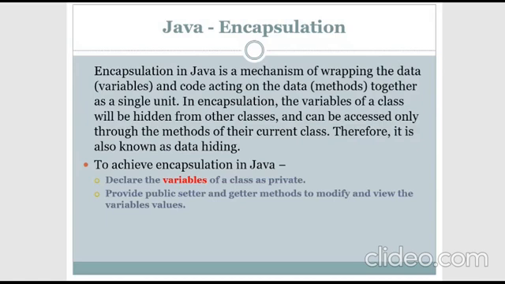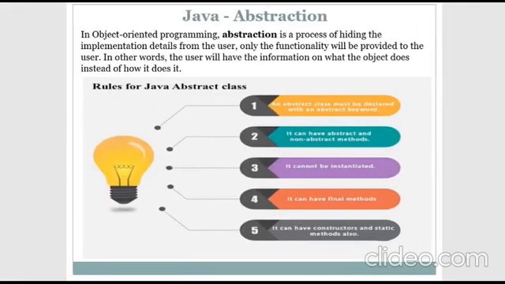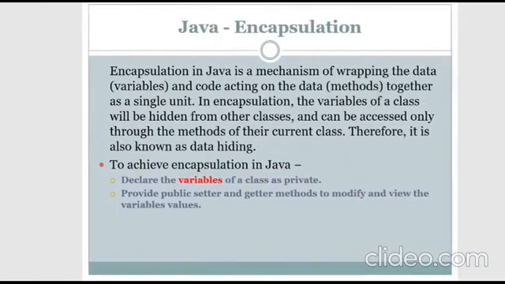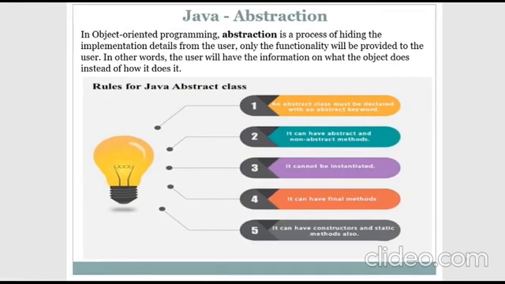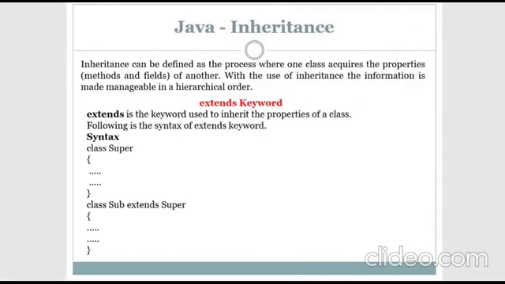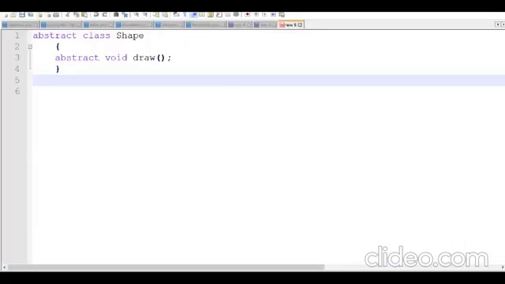In order to protect the variables, we use encapsulation, and in order to protect the functions or methods, we use abstraction. So this is all about object oriented concepts.